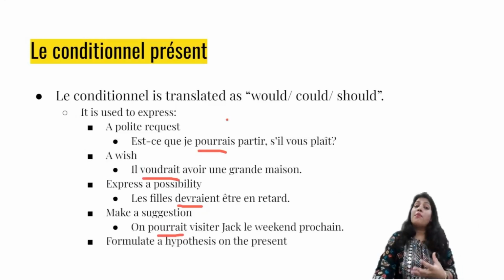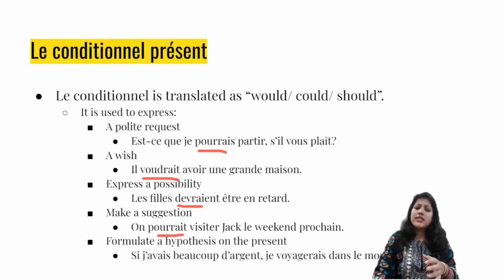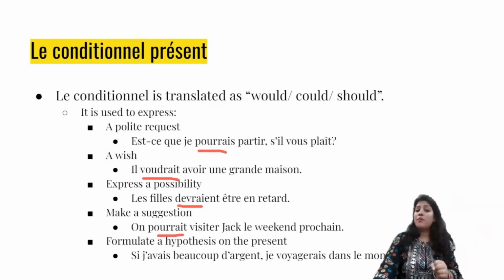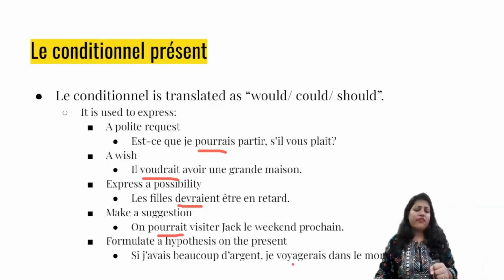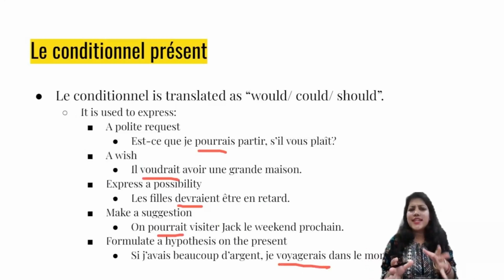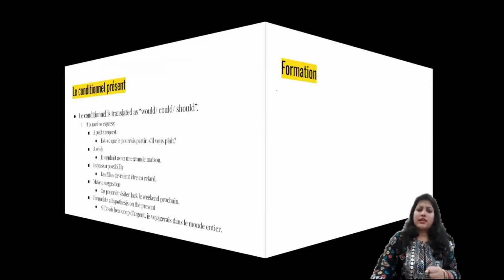And finally, formulate a hypothesis on the present. Si j'avais beaucoup d'argent, je voyagerais dans le monde. If I was having a lot of money, I would travel all across the globe. Okay? So in all these cases, you see, we use the conditional present.